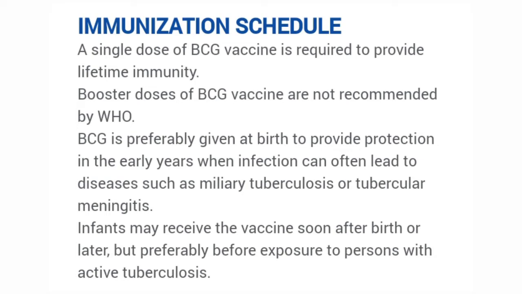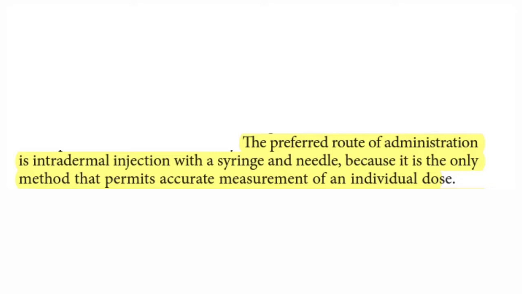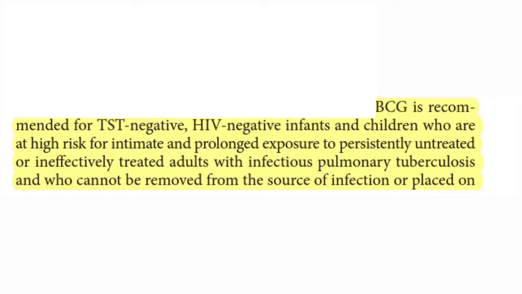Infants may receive the vaccine after birth or later, but preferably before exposure to a person with active tuberculosis. Once your exposure is done and you have got the organism, there is no use of BCG vaccine. The preferred route of administration is intradermal injection with syringe and needle, because it is the only method that permits the accurate measurement of the individual dose.